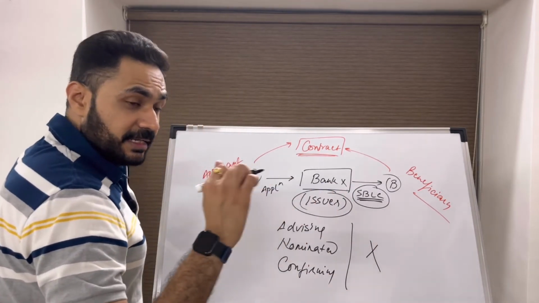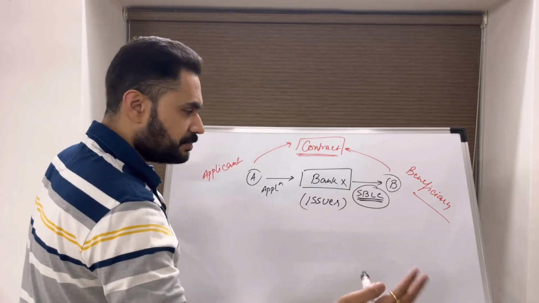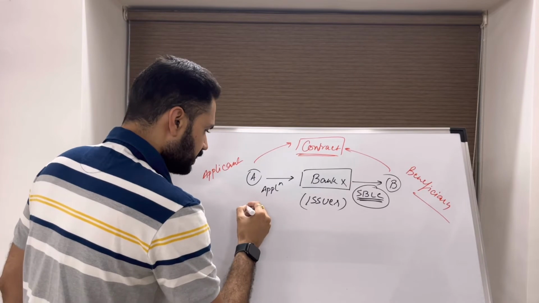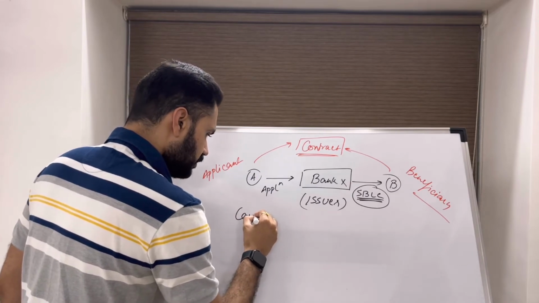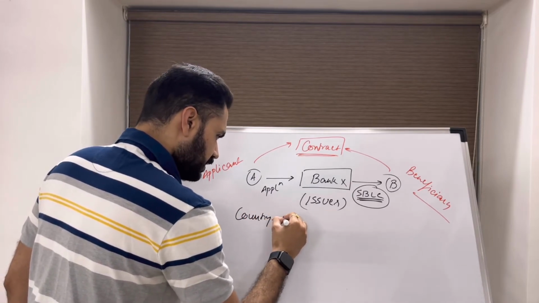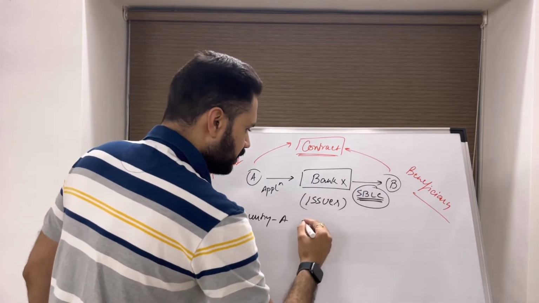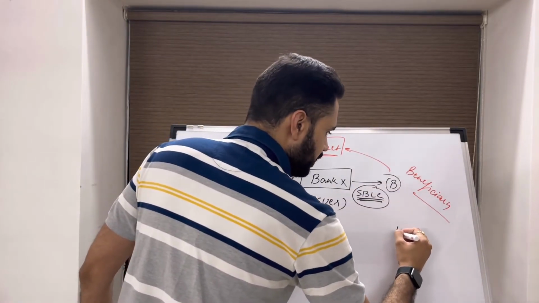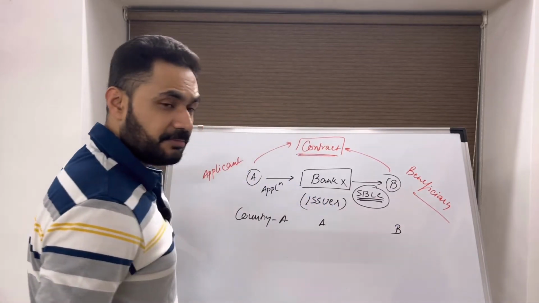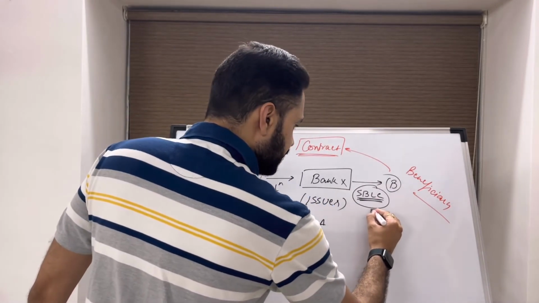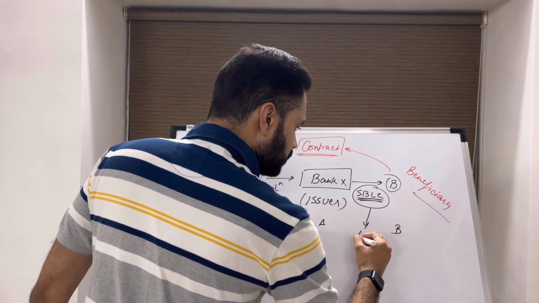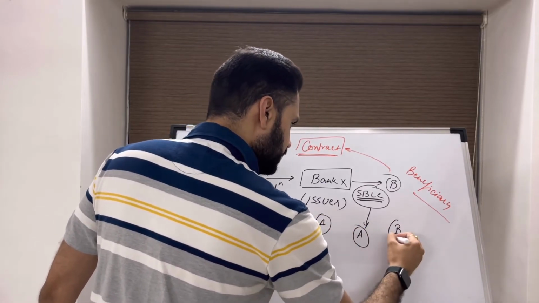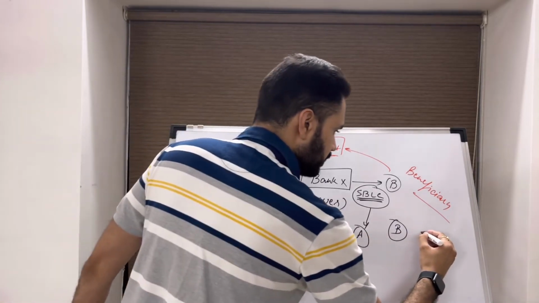Okay, and the next thing is, suppose this SBLC is issued wherein the applicant is in country A, the issuer is in country A, and the beneficiary is in country B. The undertaking is subject to the laws of country A. This is the governing law.